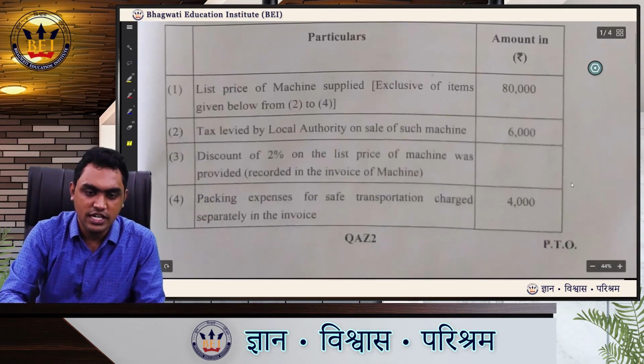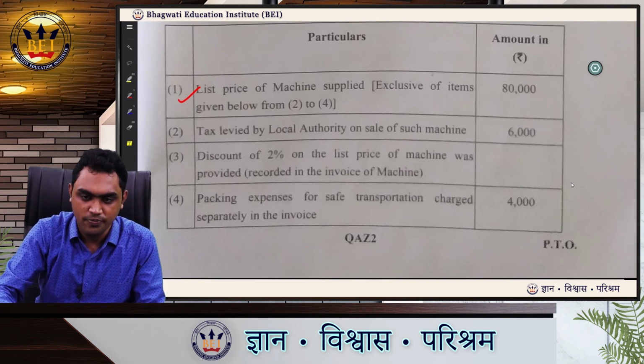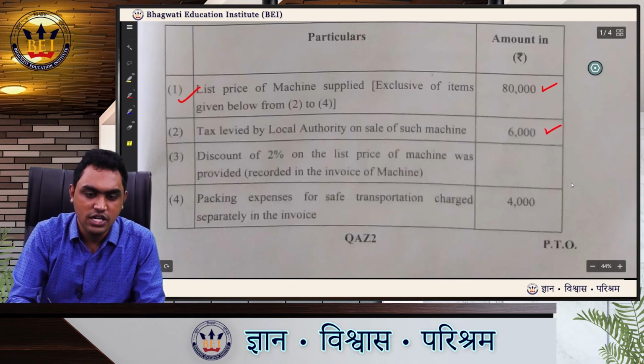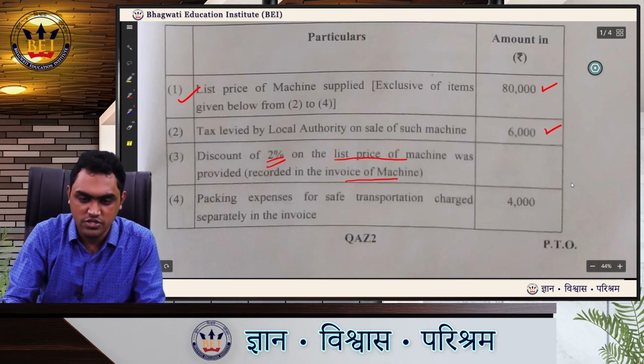What are the details? List price of the machine supplied exclusive of items given in 2 to 4. That means without adjusting the items given in 2 to 4. List price is rupees 80,000. Taxes levied by local authority on sale of such machine 6,000. Discount of 2% on the list price of the machine was provided. The same has been recorded in the invoice of the machine.